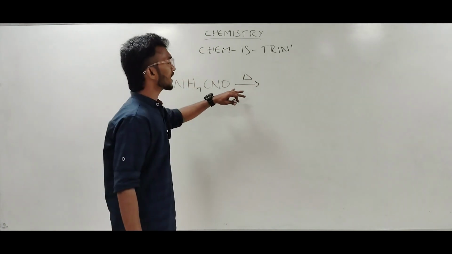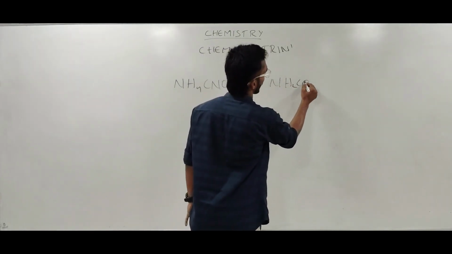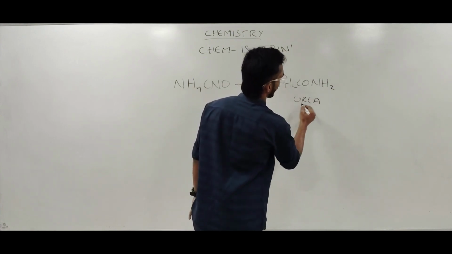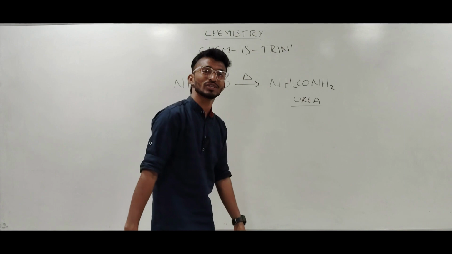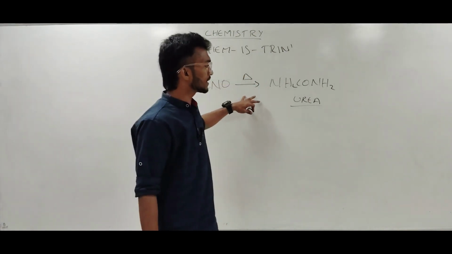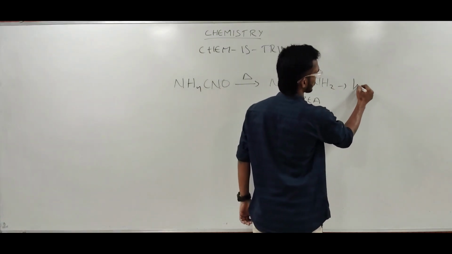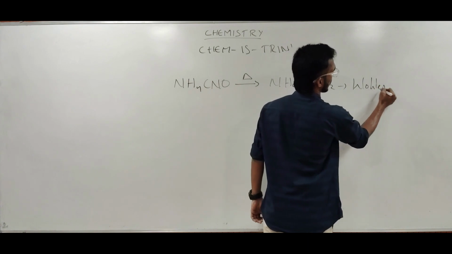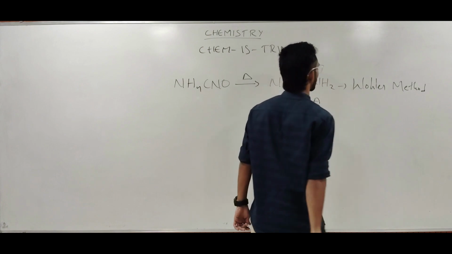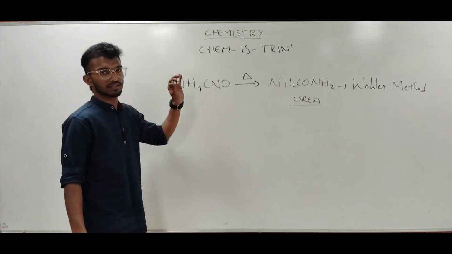Ammonium cyanide, when slowly heated up, changes into urea. This is an organic compound. See, when ammonium cyanide is slowly heated up, we get urea. This method is also known as Wöhler's method, and he is the first chemist who synthesized an organic compound from an inorganic material.